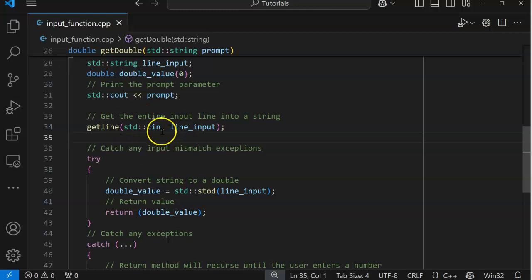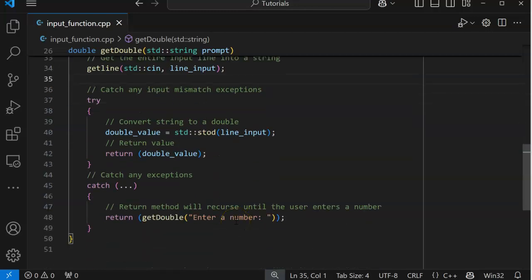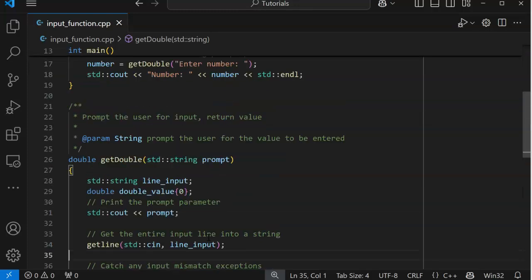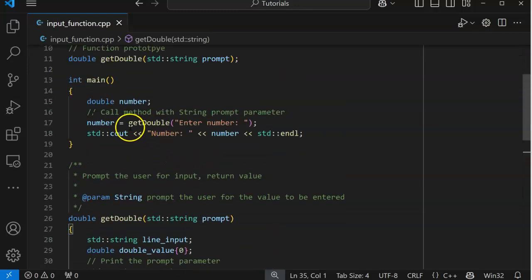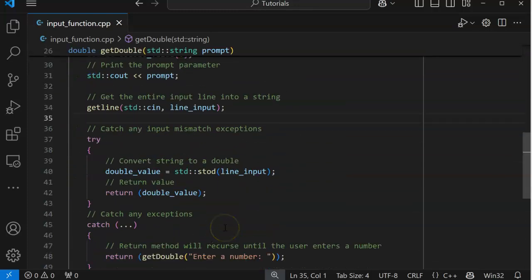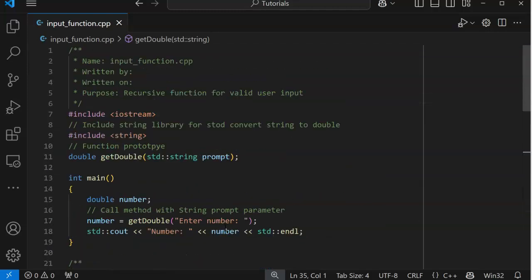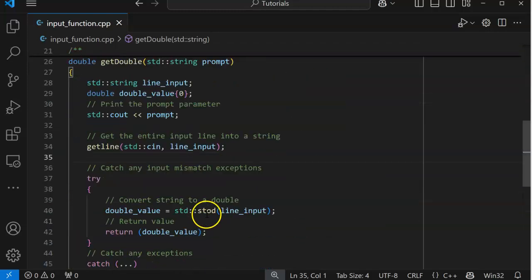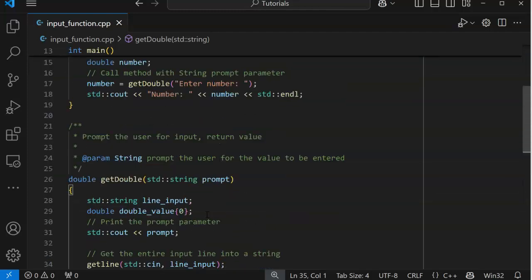If we type in something stupid that doesn't work, we catch the exception. And then we say, sorry, try again. And so this is actually recursion, meaning that it'll go back up to here, and then it'll try again. And if it gets the wrong answer, it's going to go back up to here, try again. And if it gets an exception, it goes back up to here, tries again.